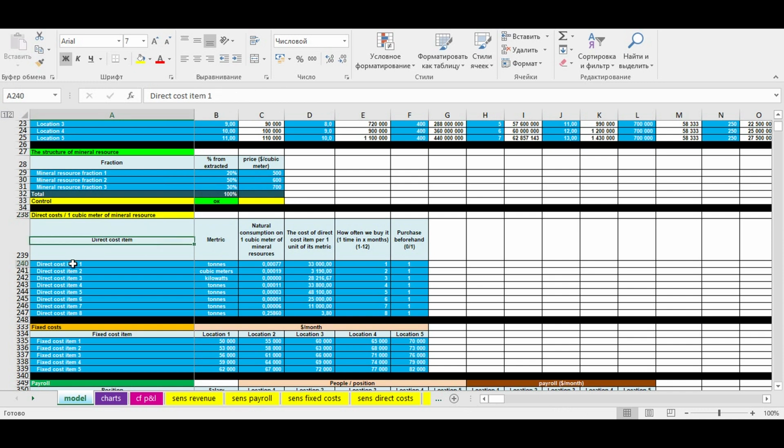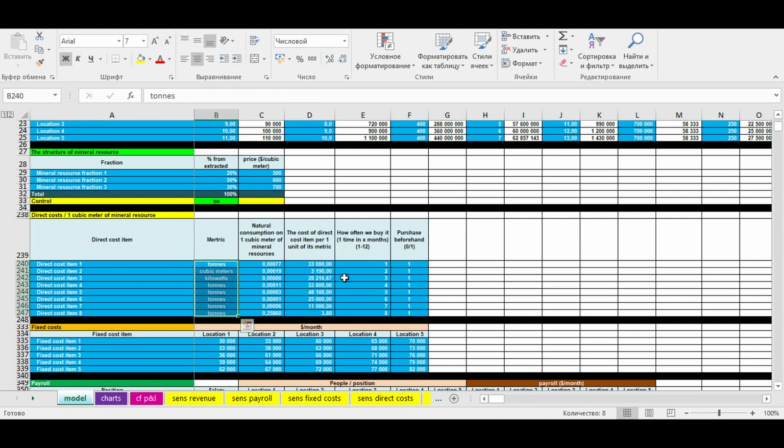In the first column, you name all your direct cost items. Here, you specify each direct cost metric in which natural metrics you buy it, in tons, kilowatts, kilograms, cubic meters, and so on. Then, you specify natural consumption of direct cost item per 1 cubic meter of extracted mineral resources. Then you set up a price per 1 unit of each item of direct cost.